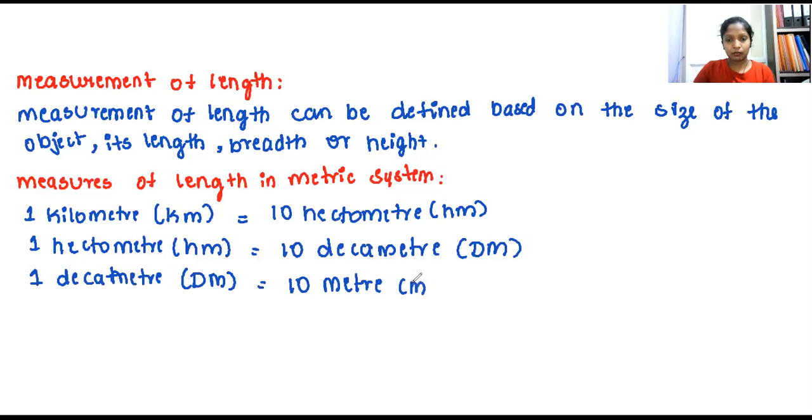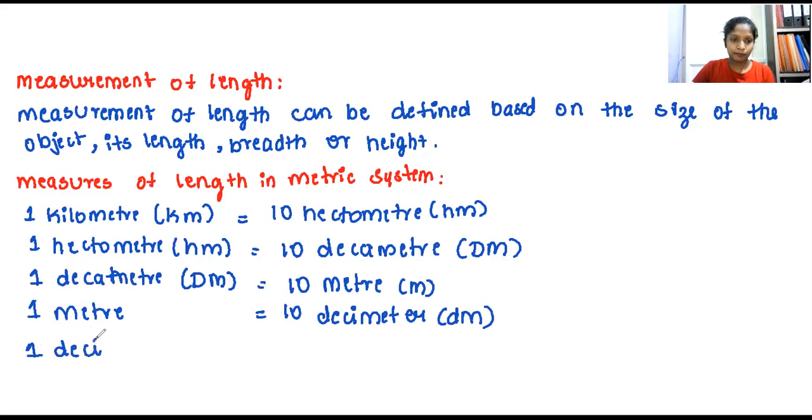Meter can be expressed as m, isn't it? So then 1 meter is equal to 10 decimeter. Decimeter means it's smaller than meter. That can be expressed as dm. And 1 decimeter is equal to 10 centimeter.